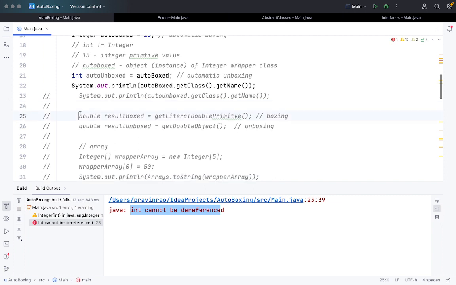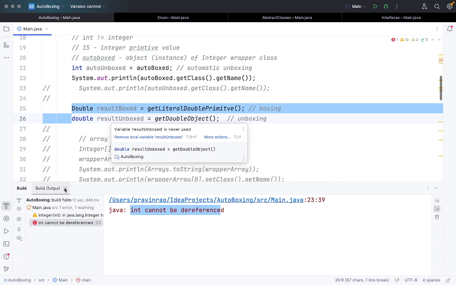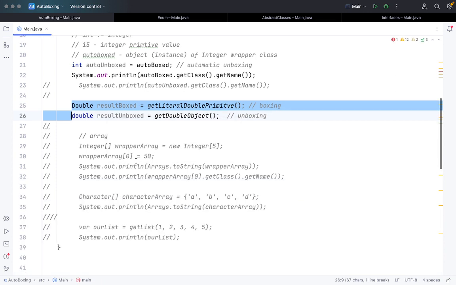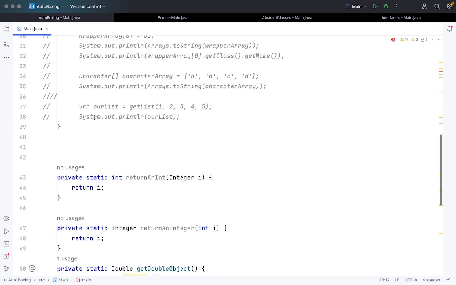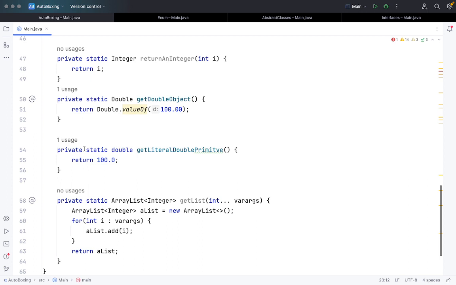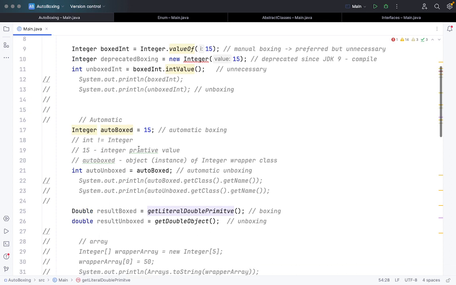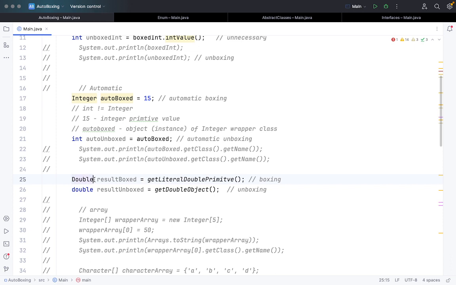Similarly, let's see if we can do autoboxing and unboxing with respect to functions also. So here what we have done is using getLiteralDoublePrimitive.